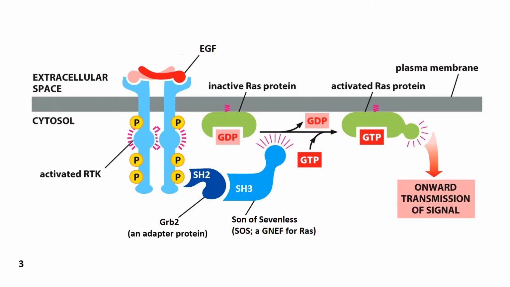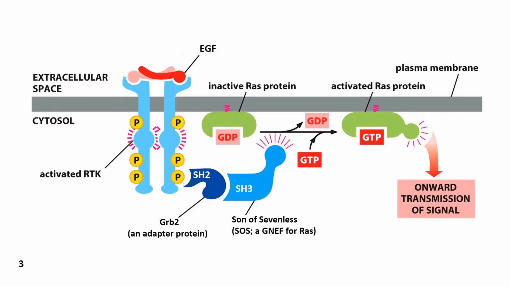Upon binding to the phosphotyrosines, GRAB2 changes shape, exposing a polyproline sequence that is recognized by the SH3 domain of a guanine nucleotide exchange factor known as Son of Sevenless. Son of Sevenless, upon binding to GRAB2, becomes activated such that it can cause the release of GDP and the binding of GTP to RAS.